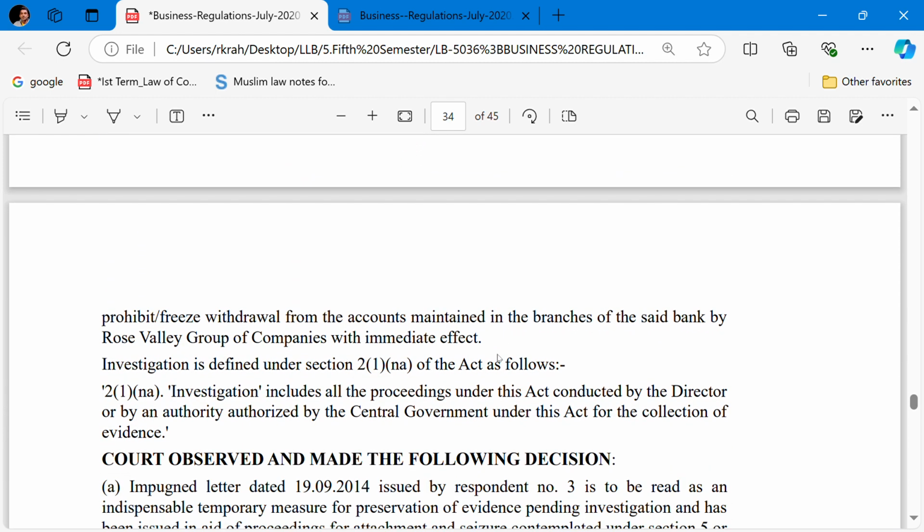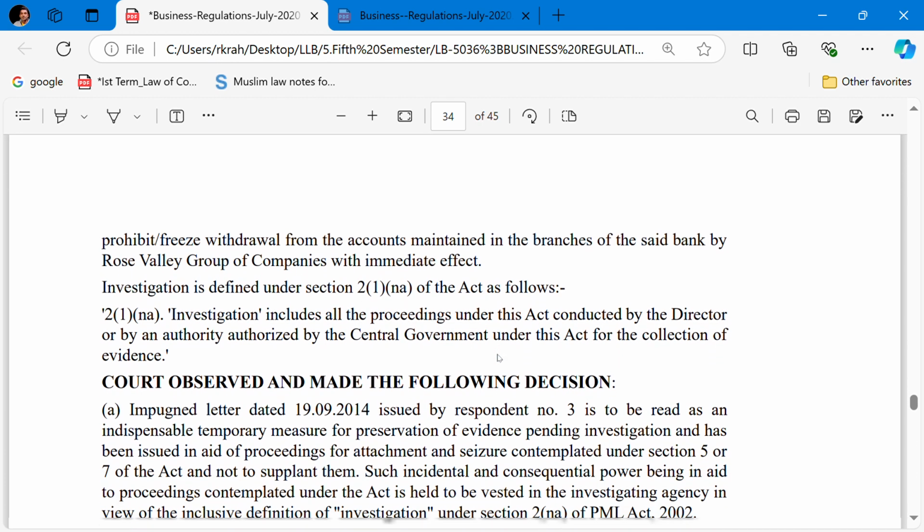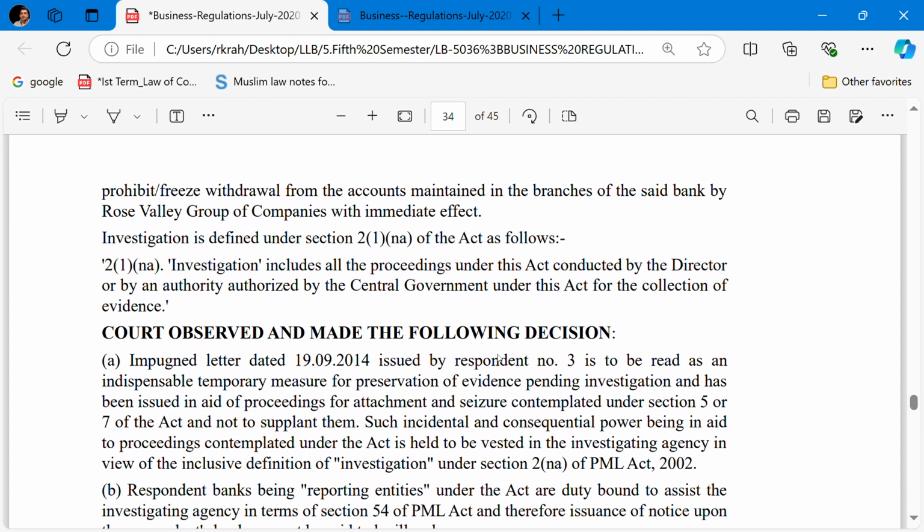Investigation is defined under Section 2(1)(na) of the Act. Investigation includes all proceedings under the Act conducted by the Director or by an authority authorized by the Central Government under this Act for the collection of evidence. The court observed and made the following decision.